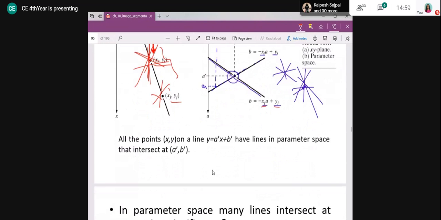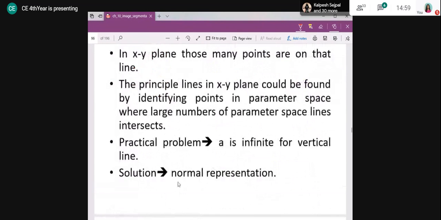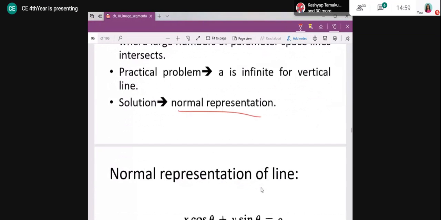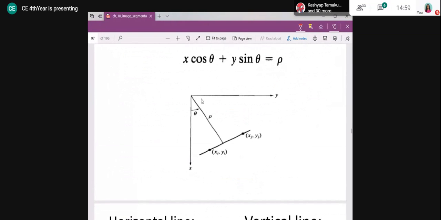So we have to go for another representation, that is the normal representation. What is that normal representation? Normal representation is in terms of rho and theta. Rho is the perpendicular distance from the origin to your line. And theta is the angle with respect to the positive x-axis.